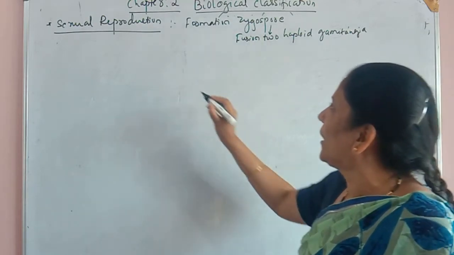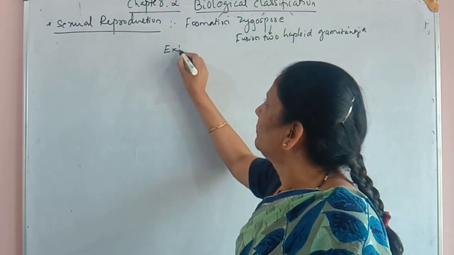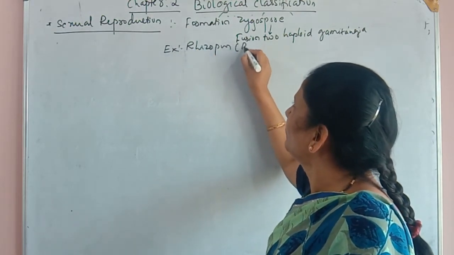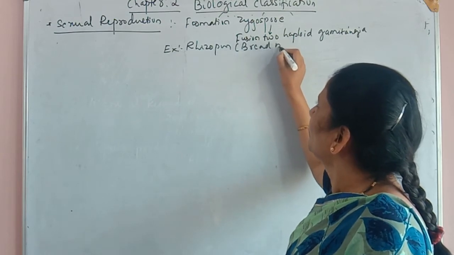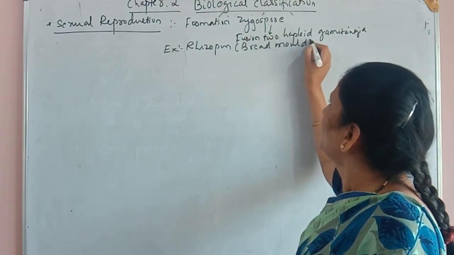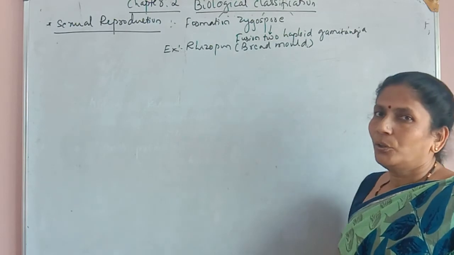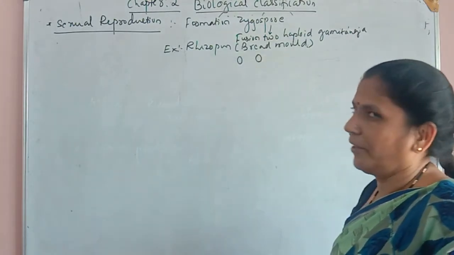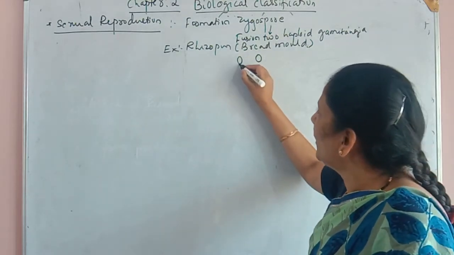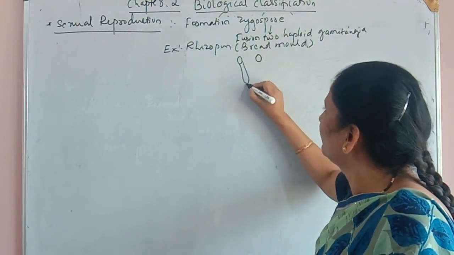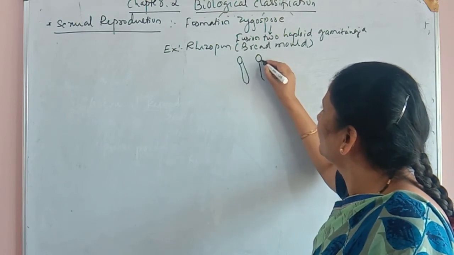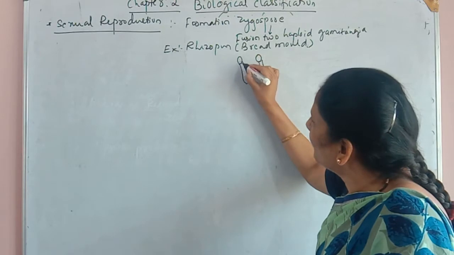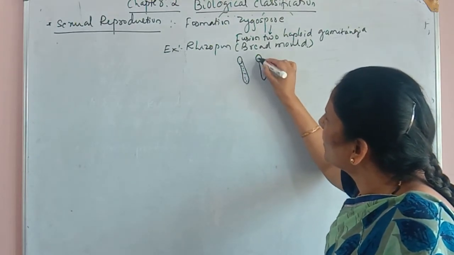Here also I am taking the example of Rhizopus, which is also called the bread mold. Two haploid spores start germinating and produce the hyphae. These hyphae are cenocytic, meaning without septa.